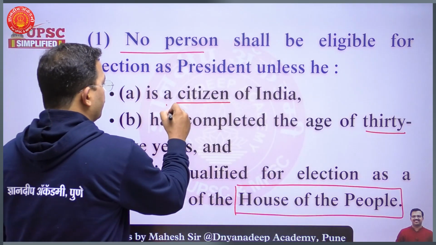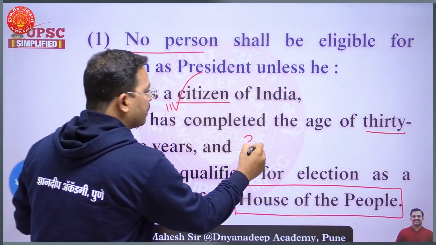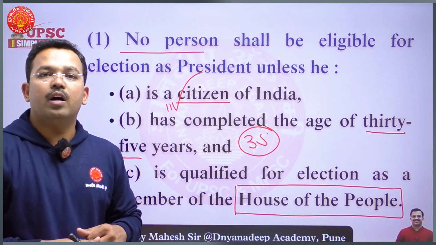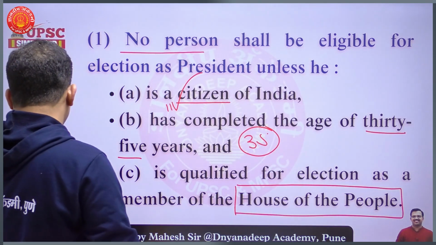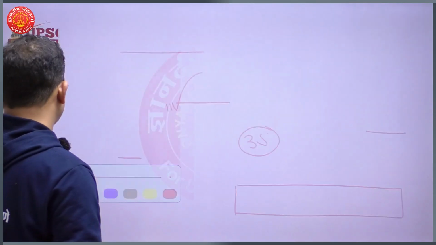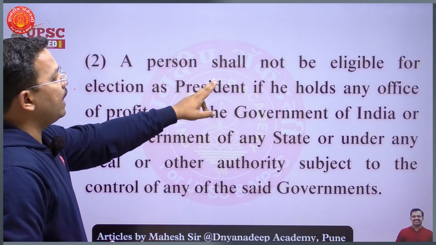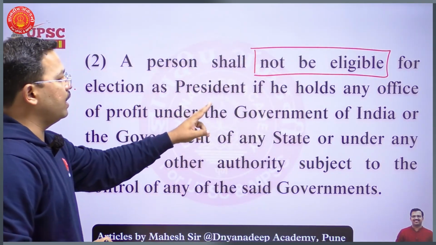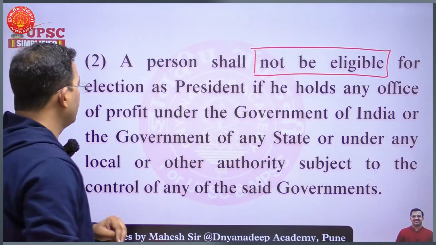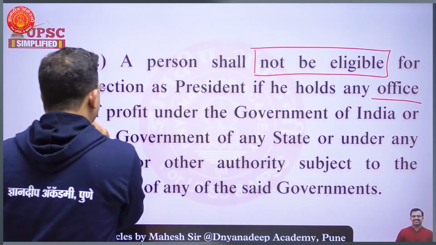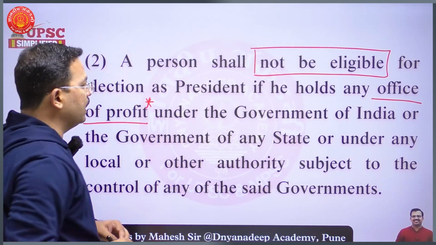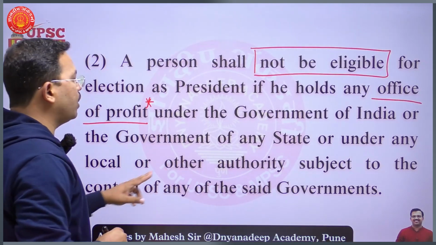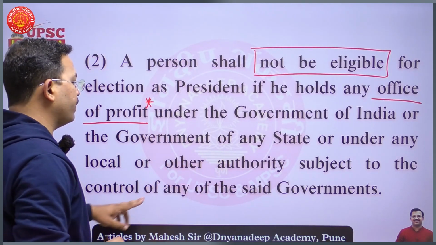So first thing, he should be a citizen of India. He must have completed 35 years of age. Third, he should have all the qualifications required for a person to be a member of Lok Sabha, that is, the House of the People. Then, a person shall not be eligible for election as President of India if that person holds any office of profit. This is very interesting. Office of profit under the government of India or the government of any state or under any local or other authorities subject to the control of any state government.